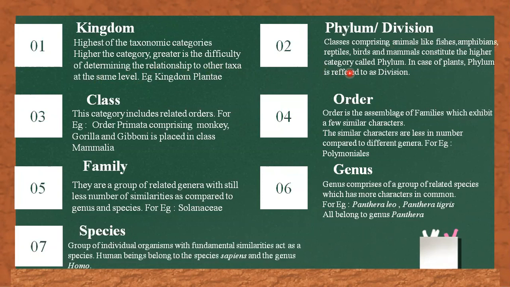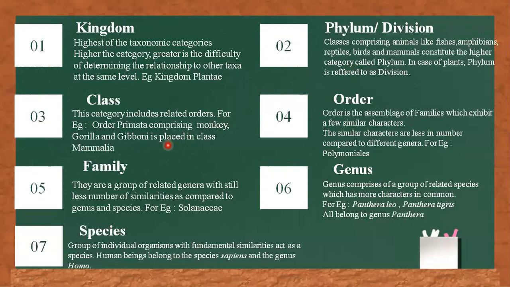In case of plant, classes with a few similar characters are assigned to a higher category called division. In case of plant, this category is called division, whereas in case of animal, this category is called phylum.